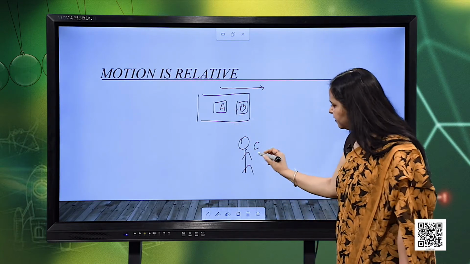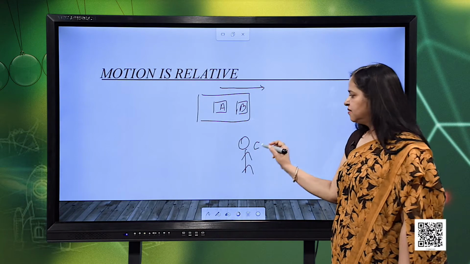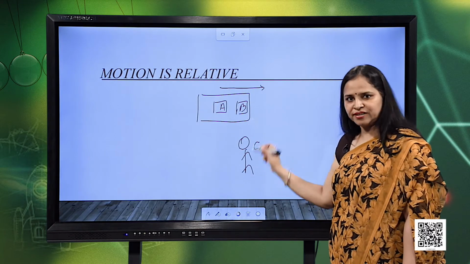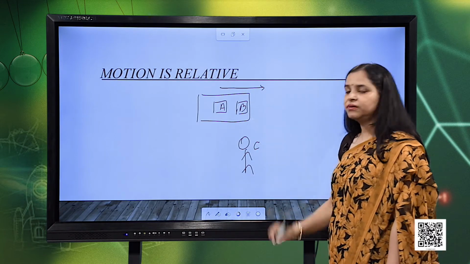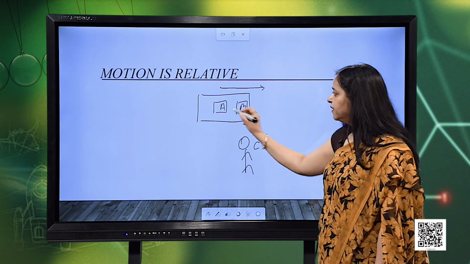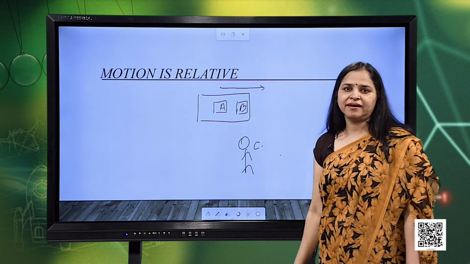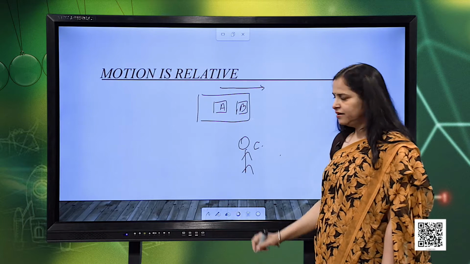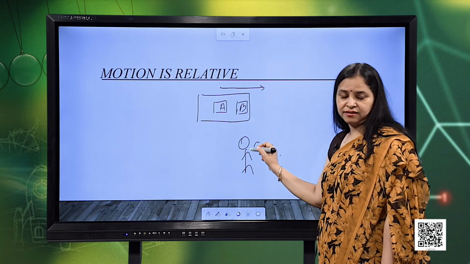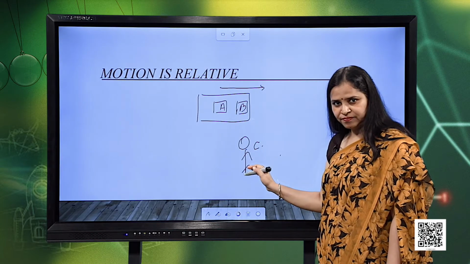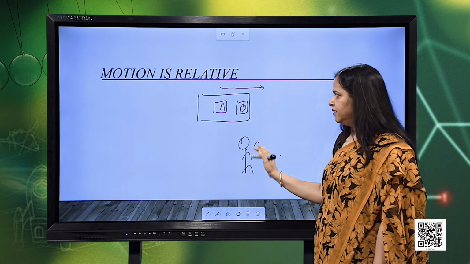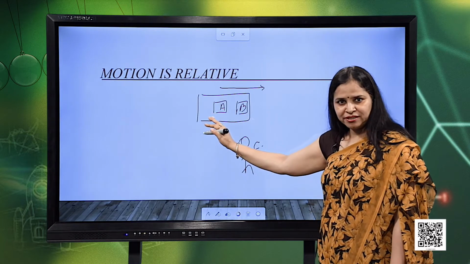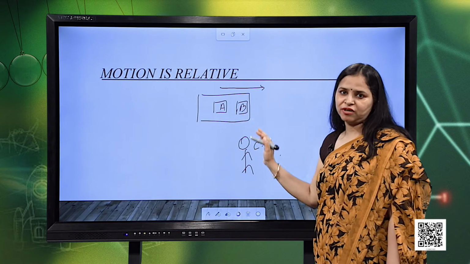Now, consider another person, C, standing somewhere on the ground outside the bus. So, for this person C, both A and B are in motion, right. This person C is at rest, standing on the ground, but for him A is in motion, and for him B is also in motion.